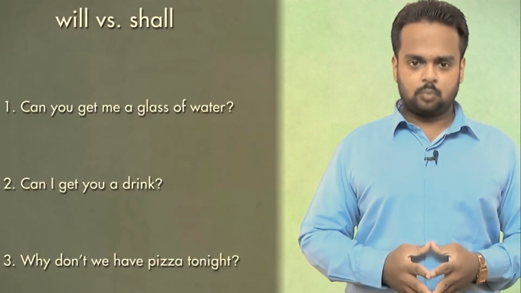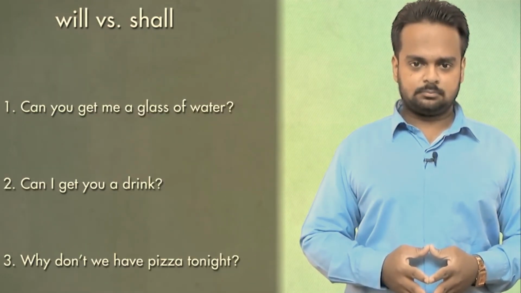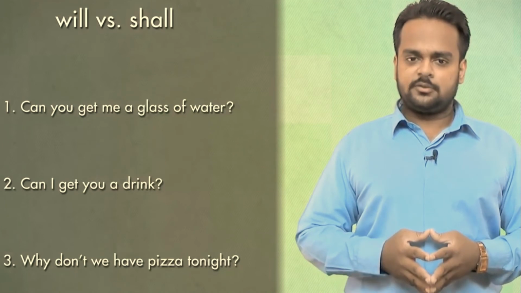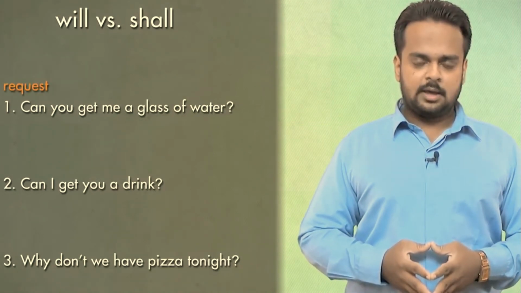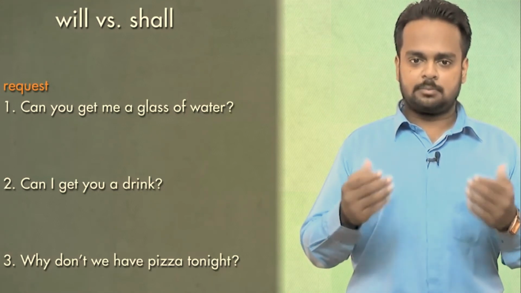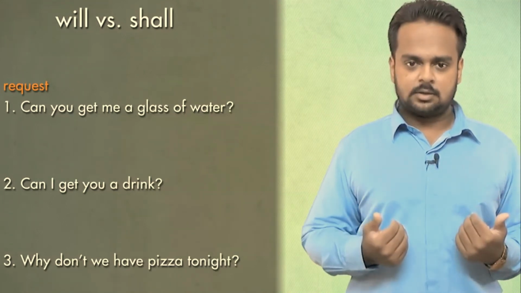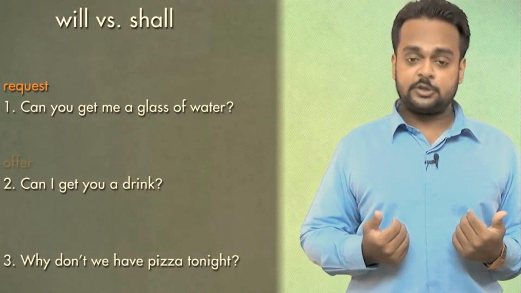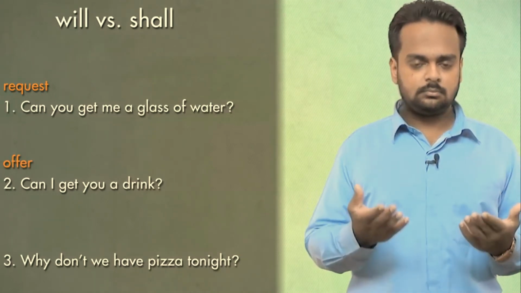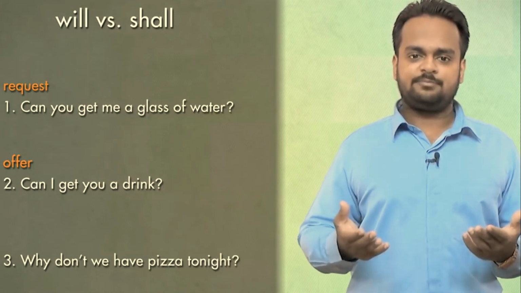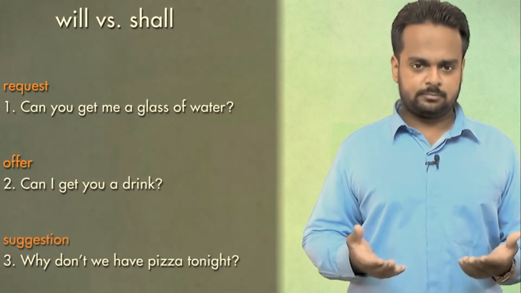There are three types of questions that are important for us in this lesson. Have a look at these examples. What's the difference between them? Well, the first, can you get me a glass of water, is a request. That is, I want you to do something for me. The second, can I get you a drink, is an offer. I'm offering to do something for you. And the third, why don't we have pizza tonight, is a suggestion.